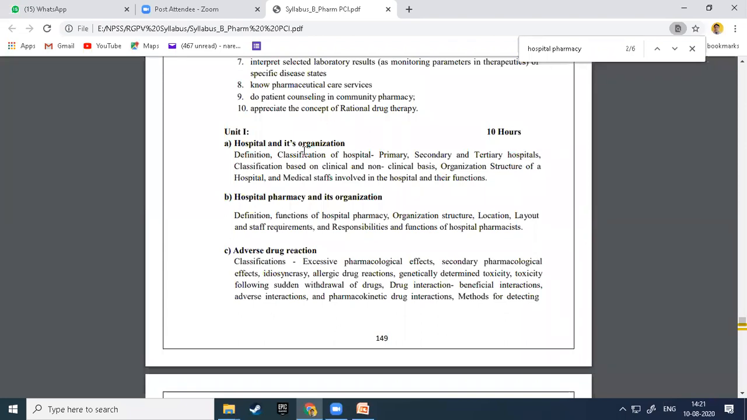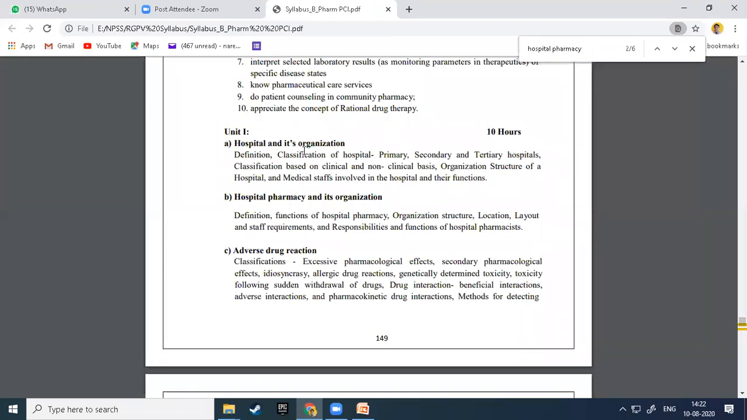Dear students, you must know the definition of hospital. If you have a copy and pen, write it down. This one question always comes in the exam, a 14 marks question or 7 marks question: define hospital, classify hospital and its organization. That is fixed. It will be asked in your national exam as well as your university exam.